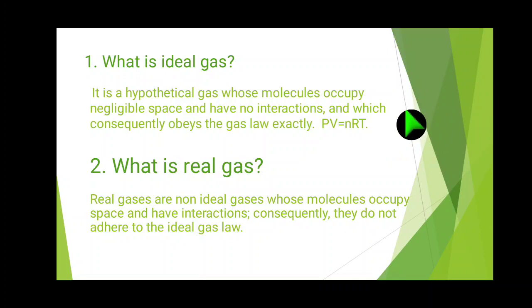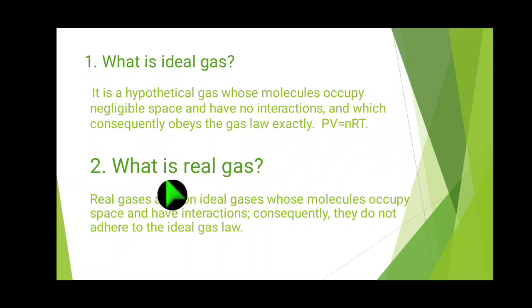That's why it is given that those molecules occupy negligible space and have no interaction between them, because they are freely moving, which consequently obeys the gas law exactly. The formula for ideal gas is PV = nRT.